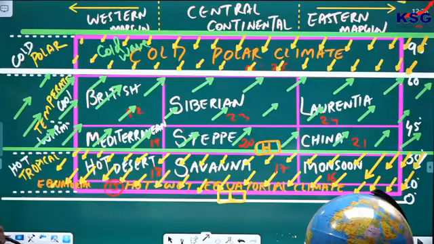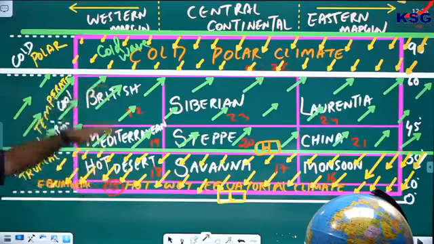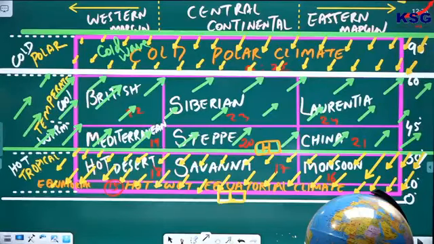They are influenced by what? The westerly wind. You see that it is blowing from the ocean towards the coast here. So there you have marine influence, and there are seasonal differences in this. Why the seasonal difference? The seasonal difference is due to the apparent movement of the sun.